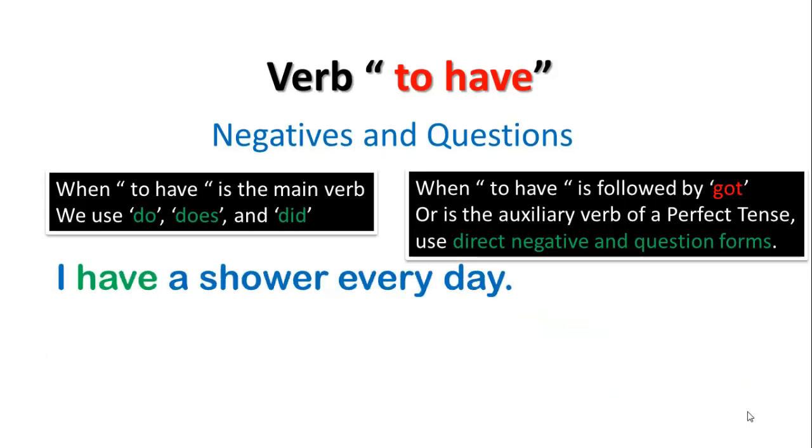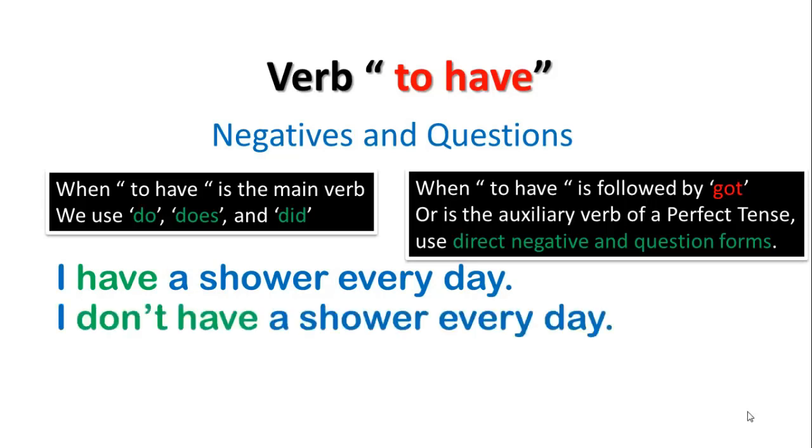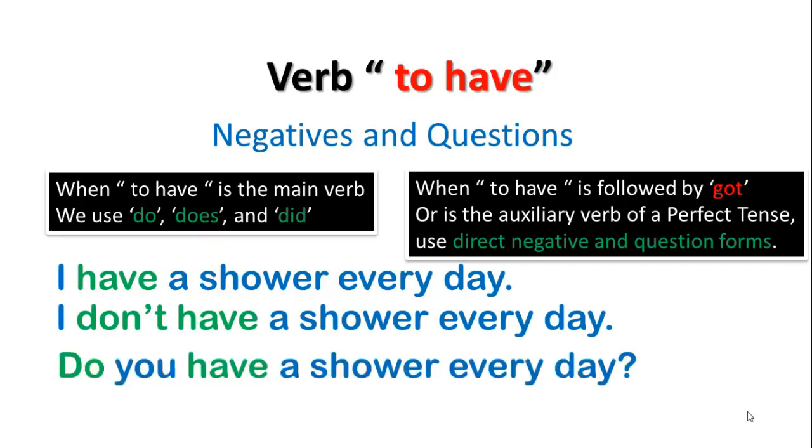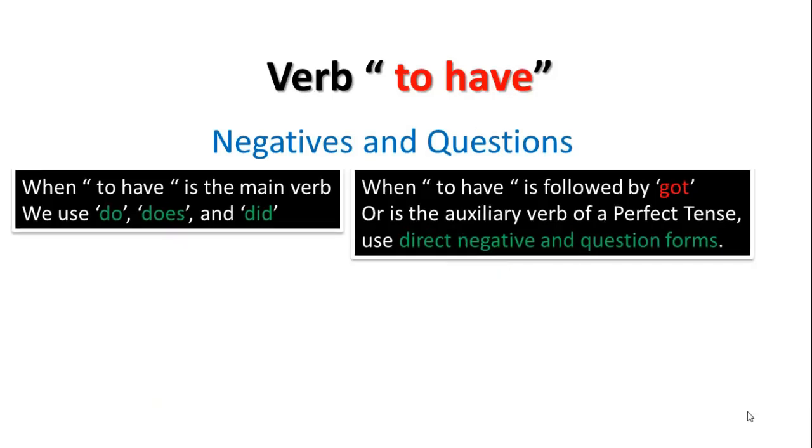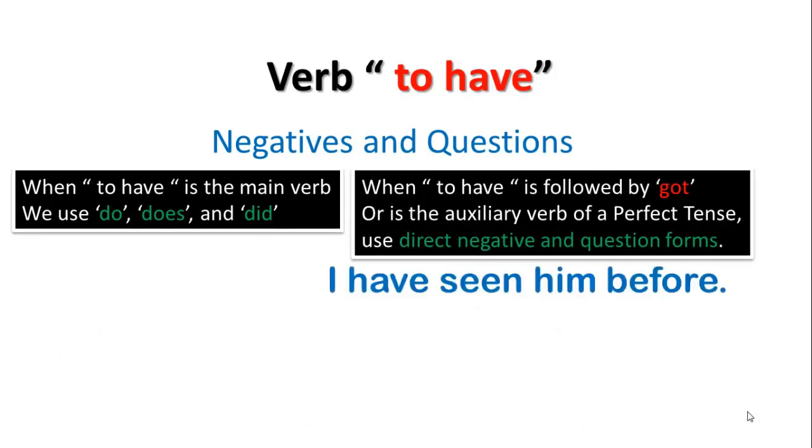When the verb to have is in the action form, I cannot use the word got. I have a shower every day. I don't have a shower every day. Do you have a shower every day? Yes, I do. With the perfect tenses, it is used as an auxiliary verb, and we use direct negative and question forms.